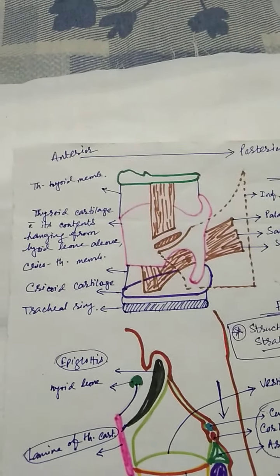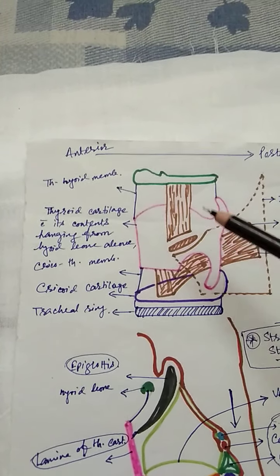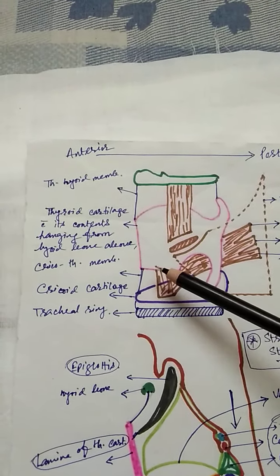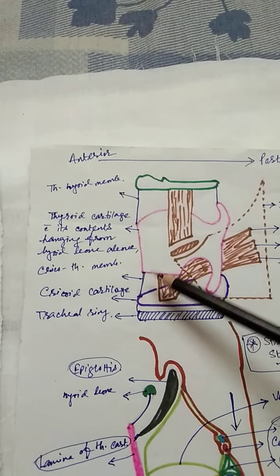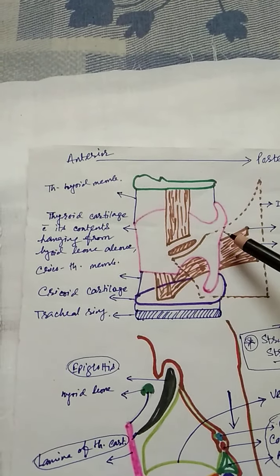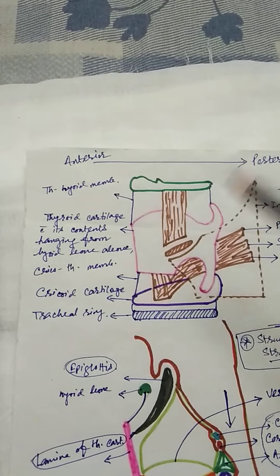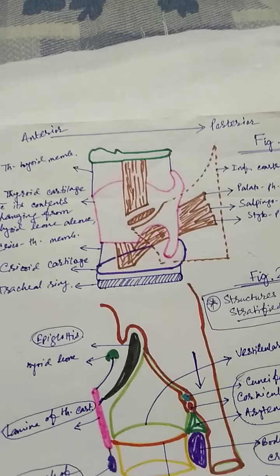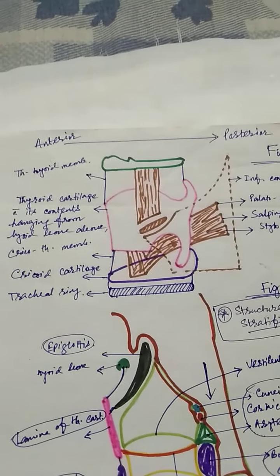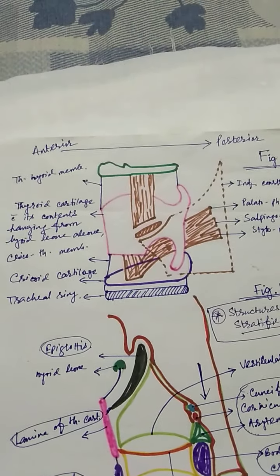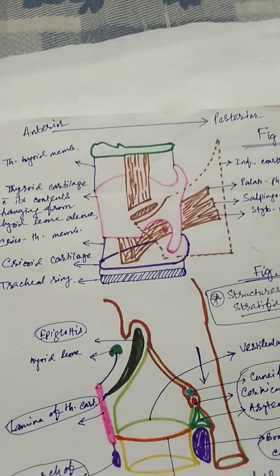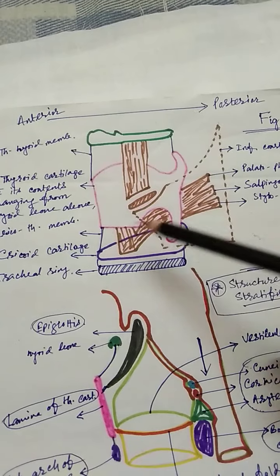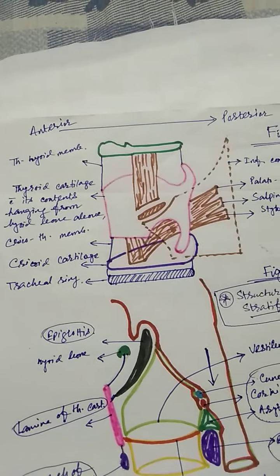Okay, so what you will see, in case of male the vertical growth of the thyroid cartilage is maximum, but in case of female and the children, the transverse diameter is maximum. From children to adult females, the shape is not altering too much. So the ratio or proportion between the vertical diameter and the transverse diameter is not altering in case of children and adult females.